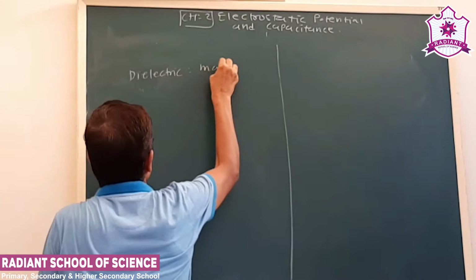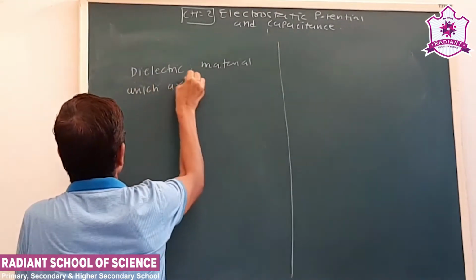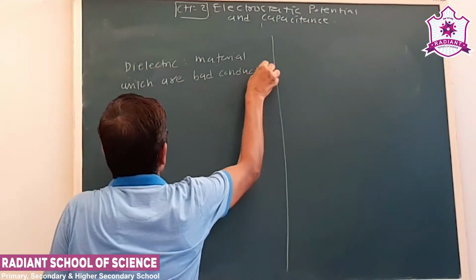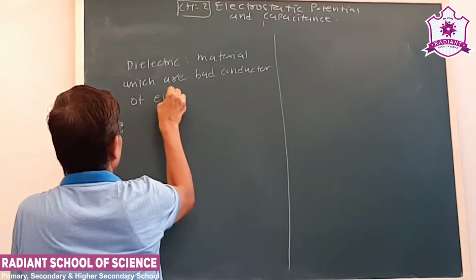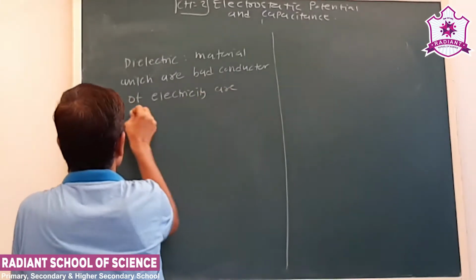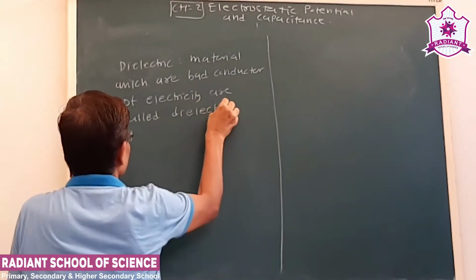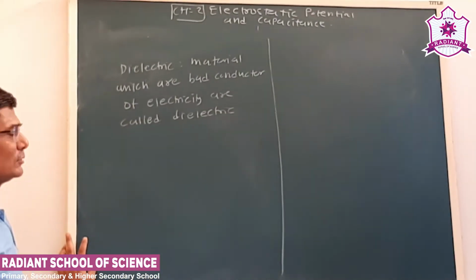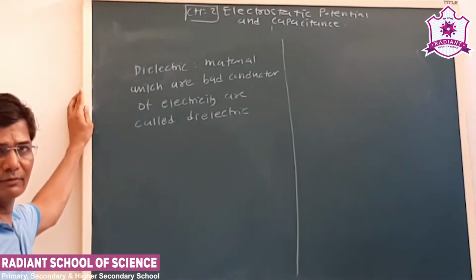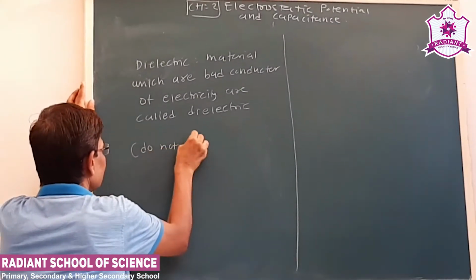The materials which are bad conductors of electricity are called dielectrics. Generally, in static electricity, this type of material does not have free charge.